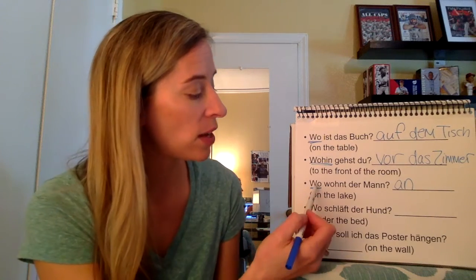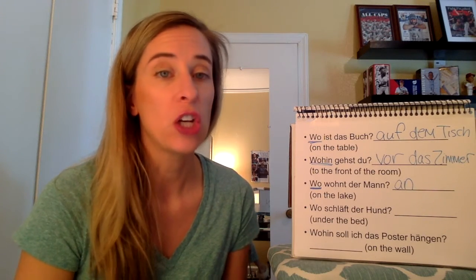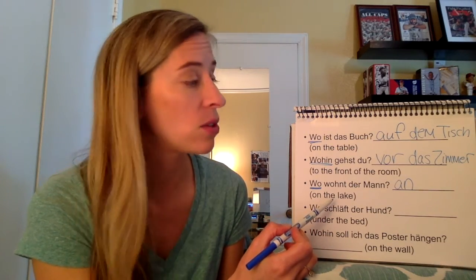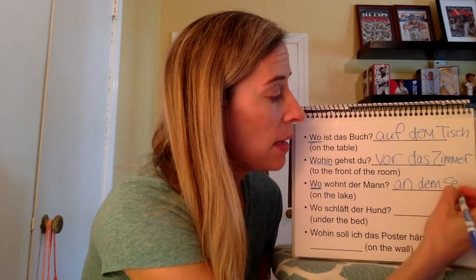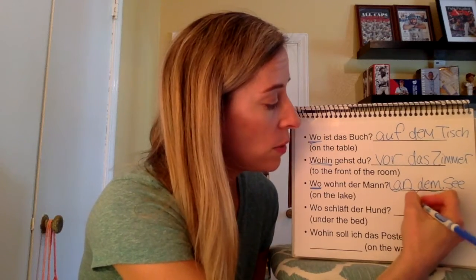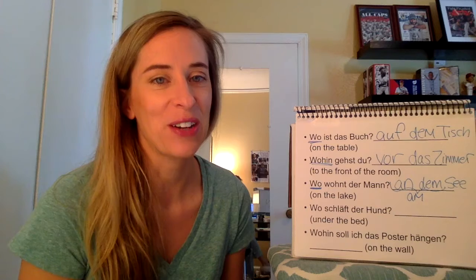But in this case, we are asking wo, he's living there, he's located there, no movement. Lake is der See. So this is going to be an dem See, which Germans can combine to am See, just like we used to do at the beginning of the year.